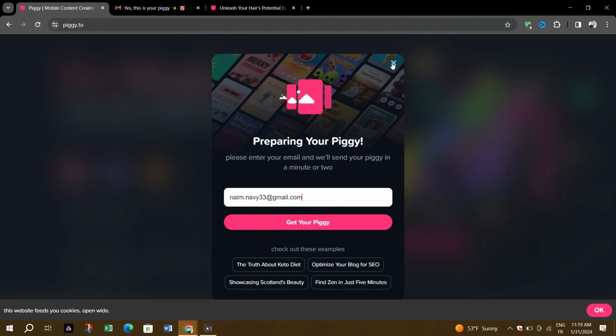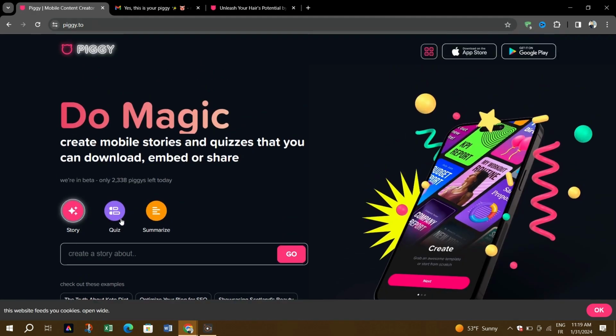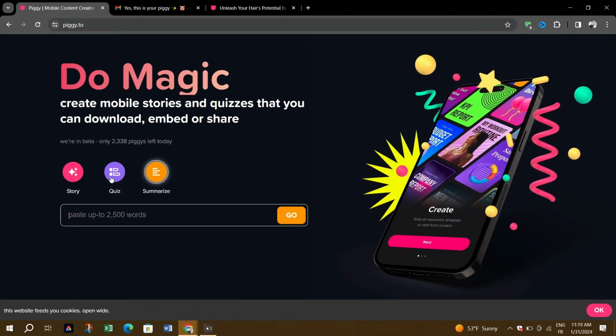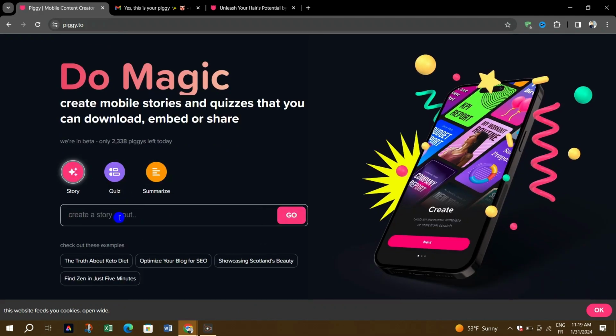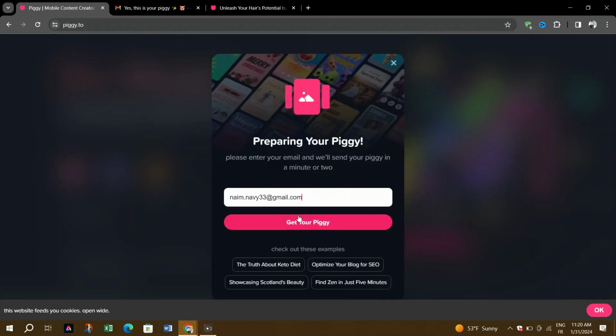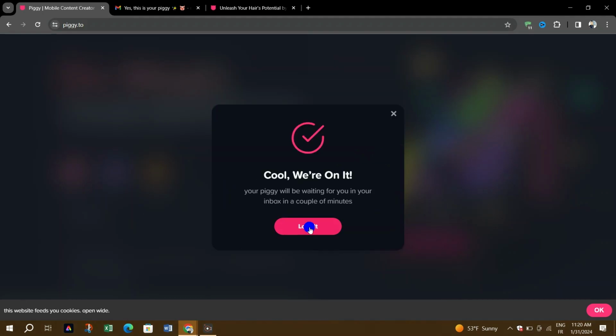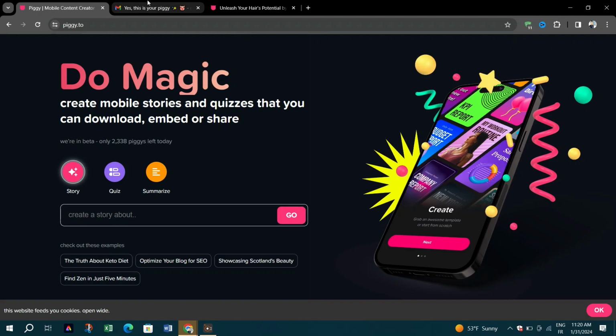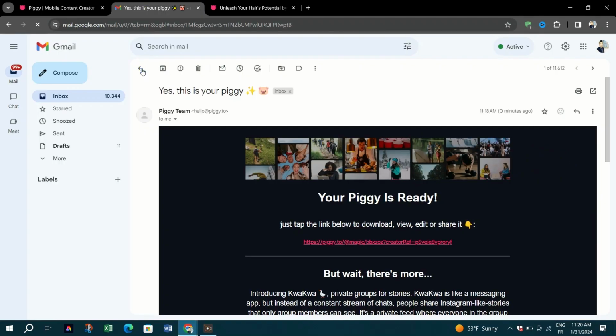Piggy Magic is easy to use. For desktop, simply visit its website at Piggy.to and choose the type of content you want to create, like stories, quizzes, and text summaries. Then, enter your prompt in the text box and it will generate your content quickly. It will send you the output to your email, and it even includes an option for you to export the final product as images or videos.